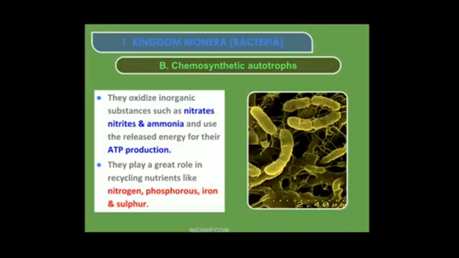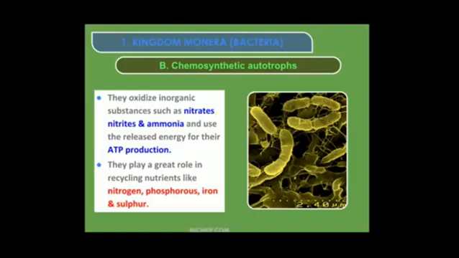Okay, so we have studied Archaebacteria. In Archaebacteria you will find three types, depending on where they are living: halophiles, thermoacidophiles and methanogens. Then we moved to the eubacteria, that is true bacteria.